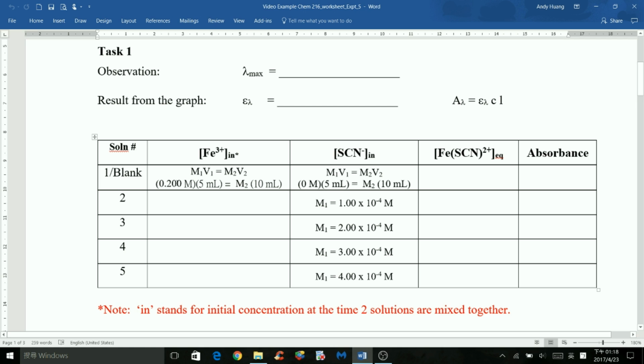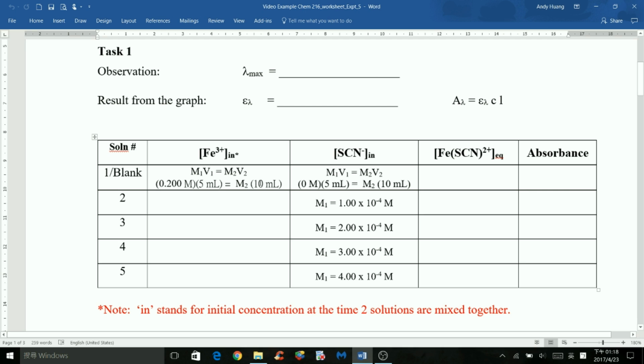If you recall, you prepared 50 milliliters of 0.200 molar of iron 3 plus solution. Thus, you should put 0.200 molar for M1. You mixed 5 milliliters of iron 3 plus solution initially, so V1 would be 5 milliliters. You're looking for M2 after 2 solutions were mixed.